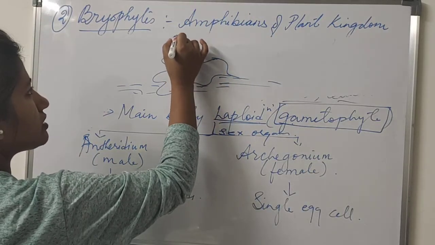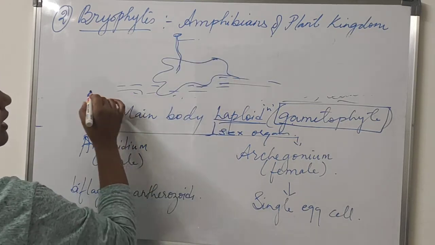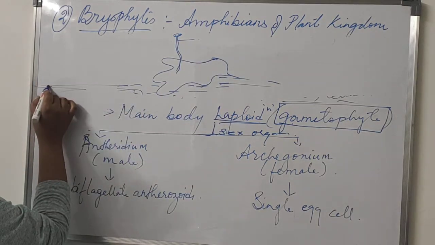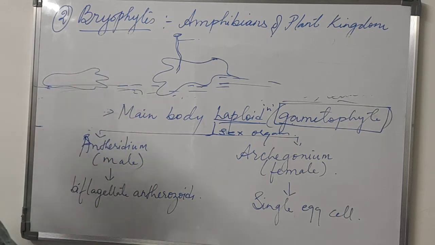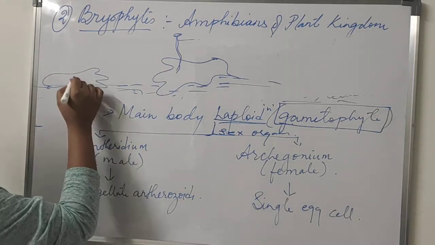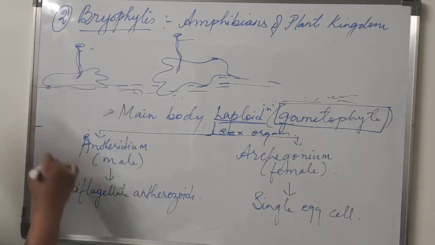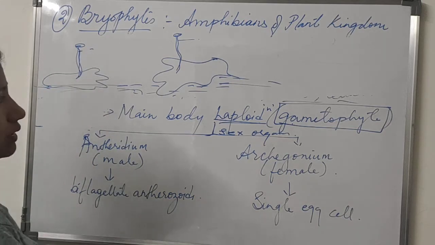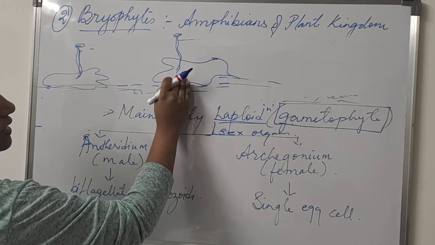In this leaf, you will see there is an outgrowth labeled as antheridium. And there is another structure growing here, which is called archegonia. Bryophytes don't have true leaf or true stem, they have leaf-like structures.